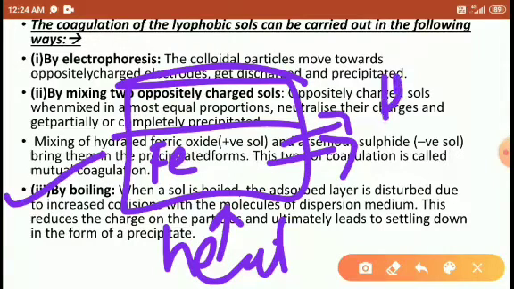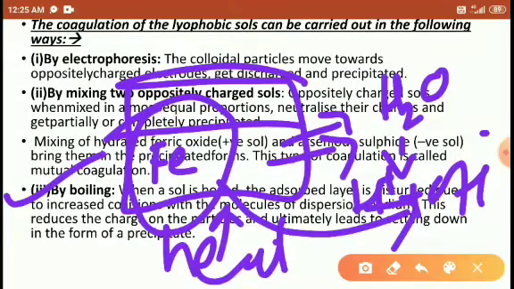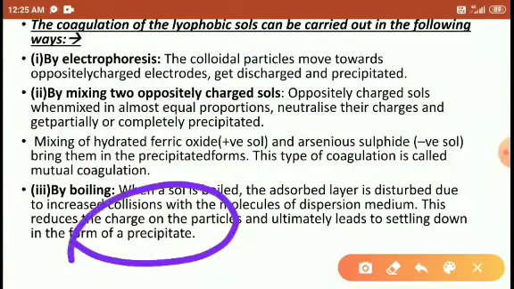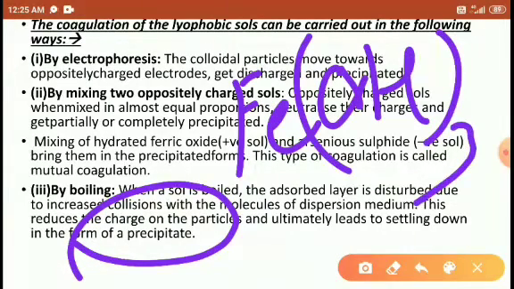The water particles get dissociated to form H plus and OH minus. So this Fe attracts the OH and gets precipitated as Fe(OH)3, and the colloidal particles get separated here.